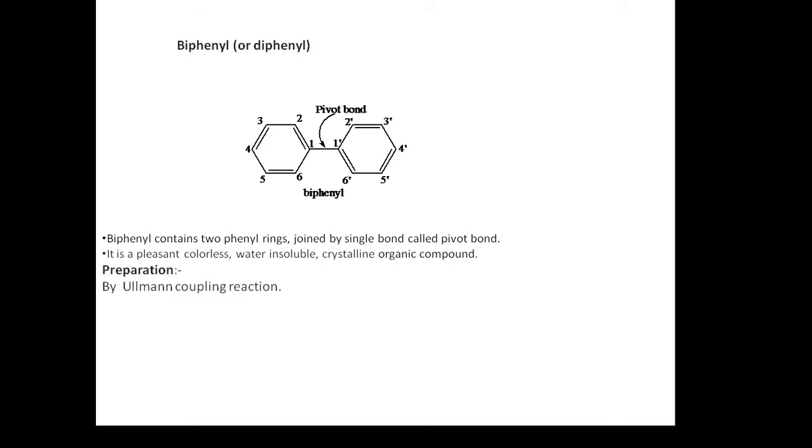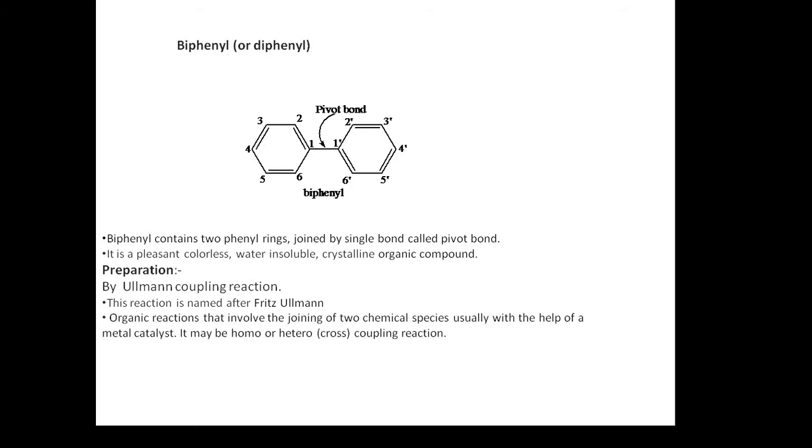And now let us discuss the preparation of biphenyl by Ullmann coupling reaction. This reaction is named after the scientist Fritz Ullmann, who carried out this method of preparation of biphenyl. Before that, let us know what is meant by coupling reaction.